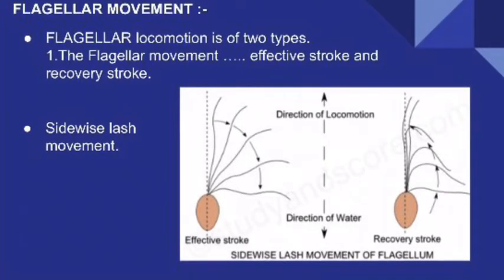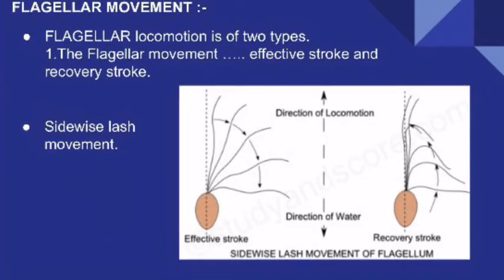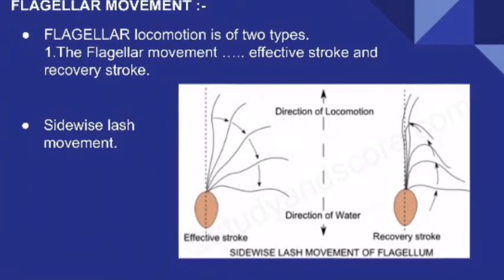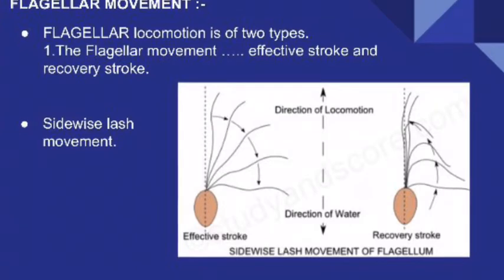What is the effective stroke? First of all, the flagellum will become rigid and then bend against the water. And then it will beat the water at right angles to the longitudinal axis of the body. That you can see very clearly in the diagram. Because of this beating of water, the organism will move forward.